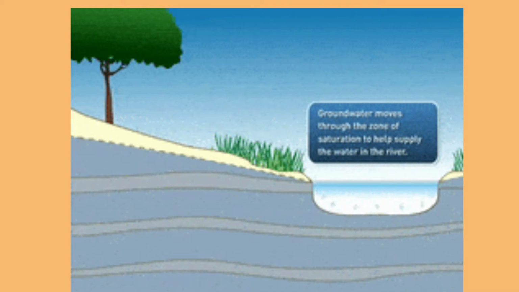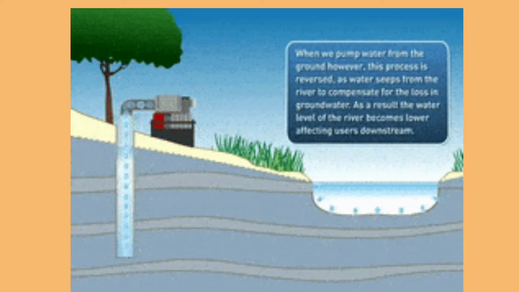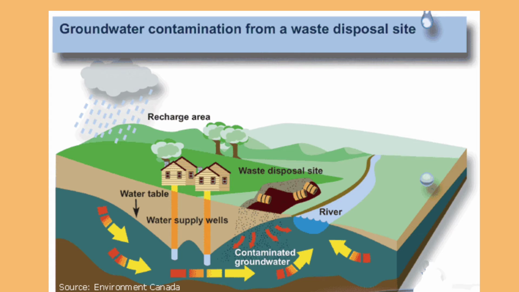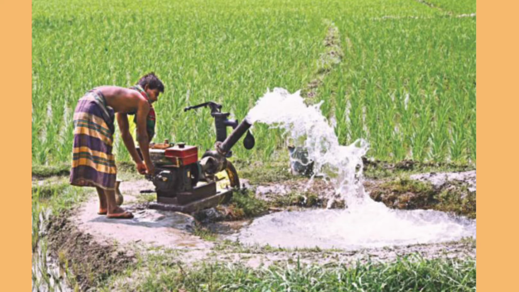A large portion of our groundwater remains unutilized due to lack of technology and lack of money, that is, lack of funds. Sometimes pollutants on the land surfaces seep down into the ground and contaminate the groundwater, especially in many places where groundwater is utilized for drinking and agriculture.